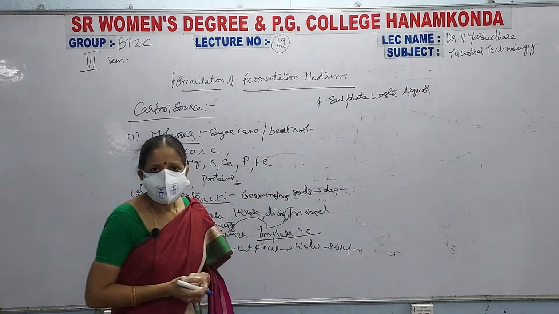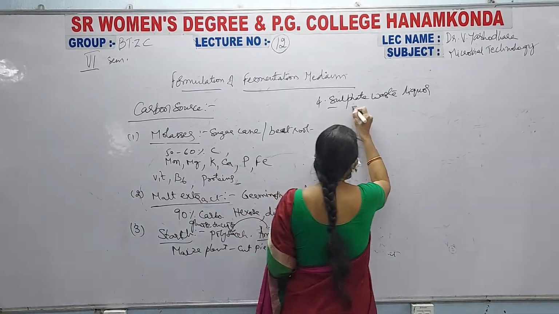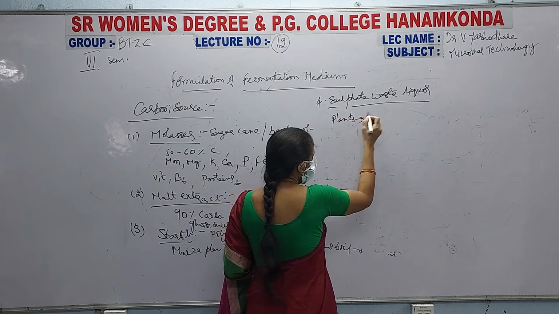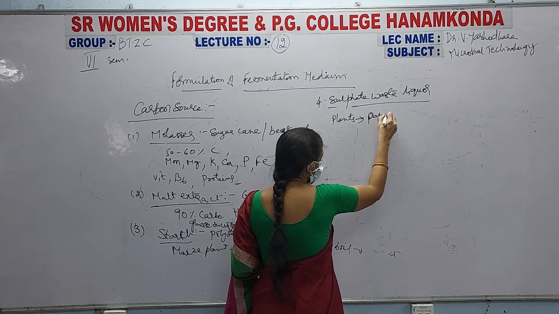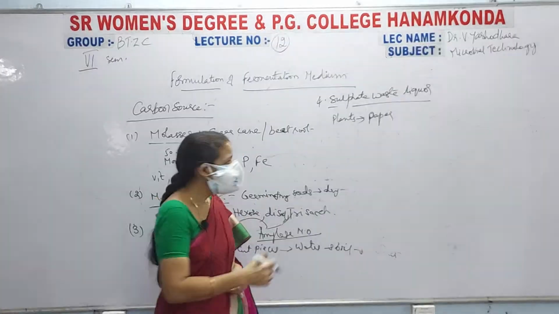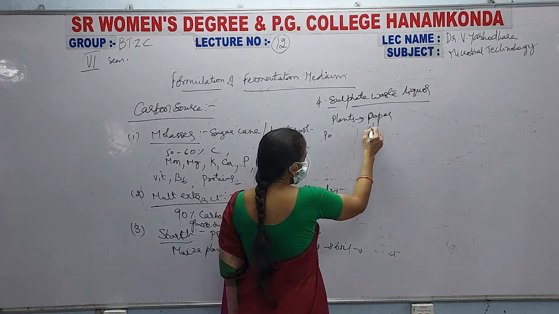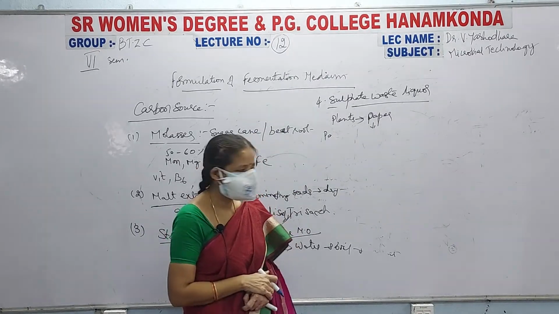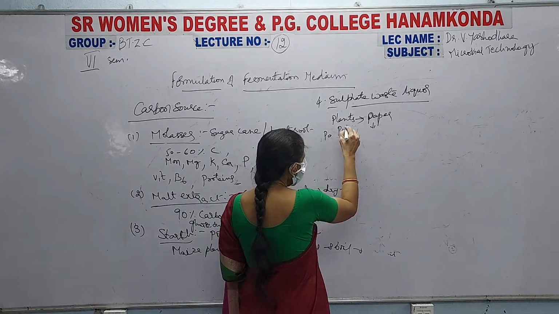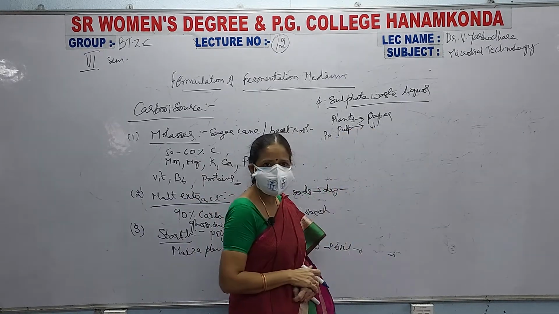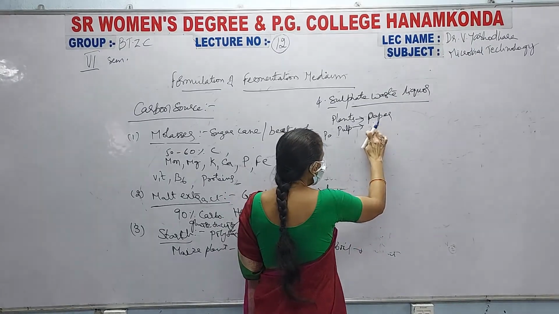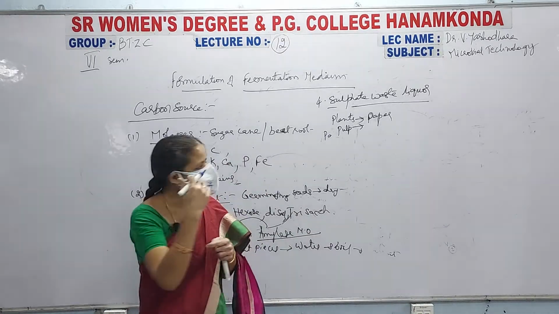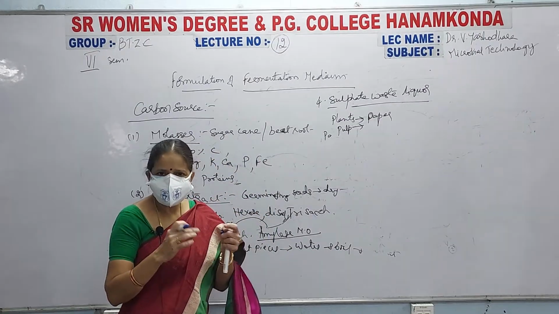Sulfate waste liquor. Sulfate waste liquor means you take the plants which are used for paper, the plant pulp that is used for the production of paper in the paper industry. After the plant pulp is taken, it is used in the synthesis of paper, and once the paper is prepared, the pulp is left over.